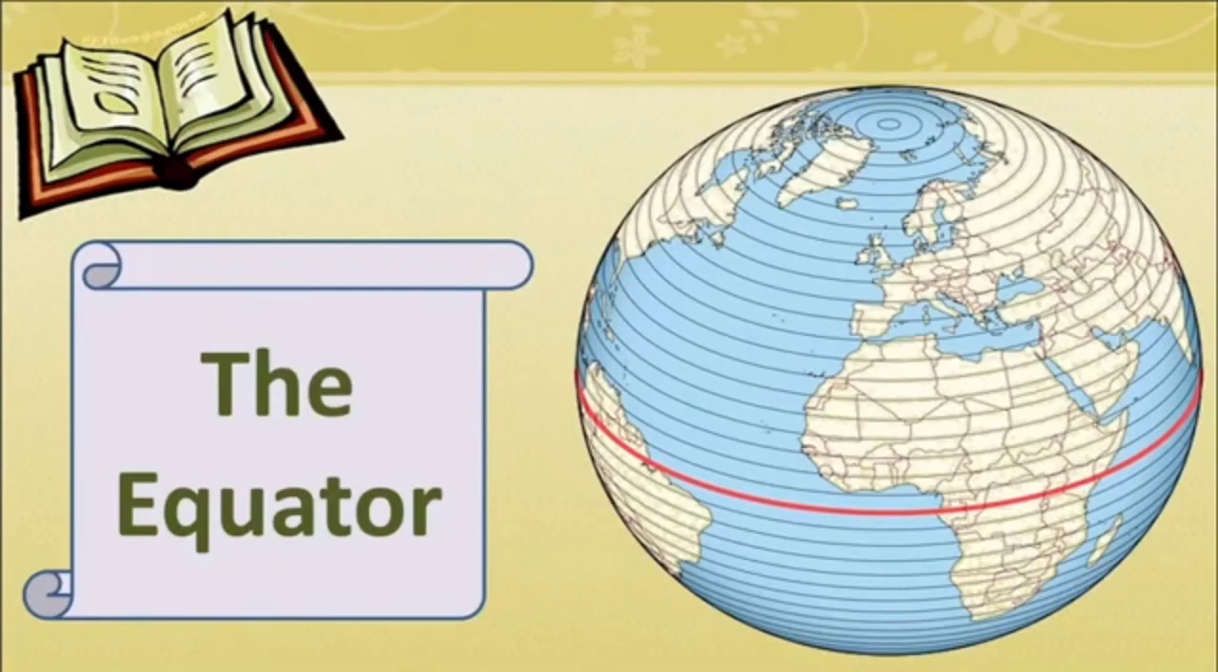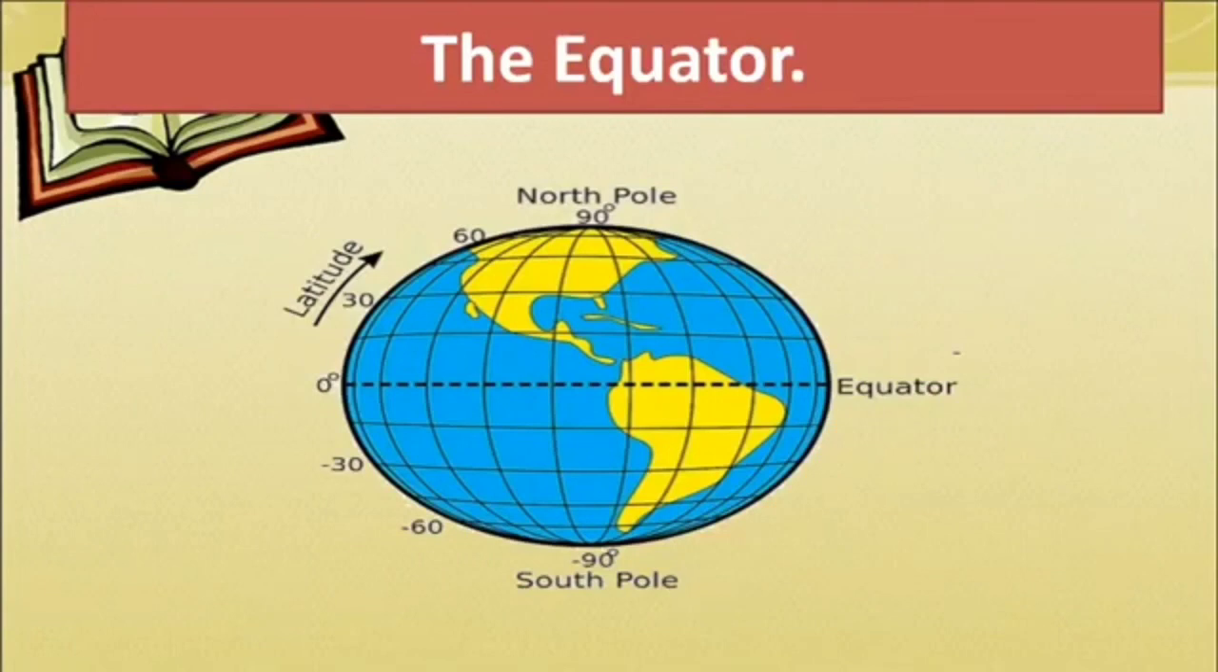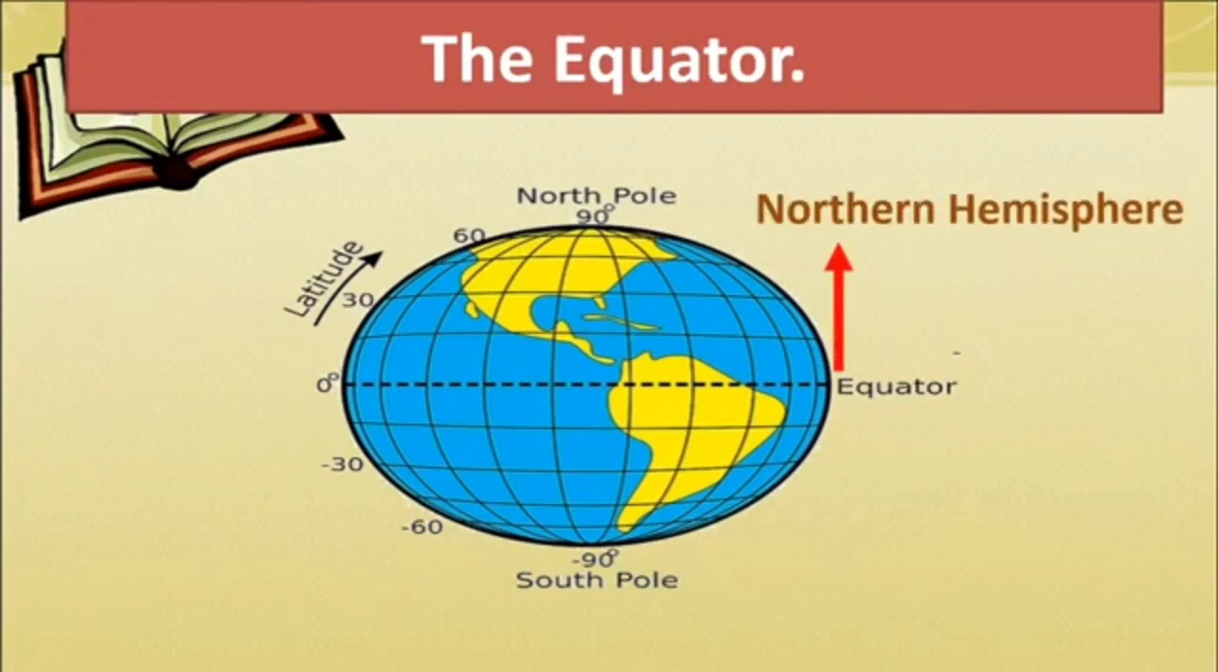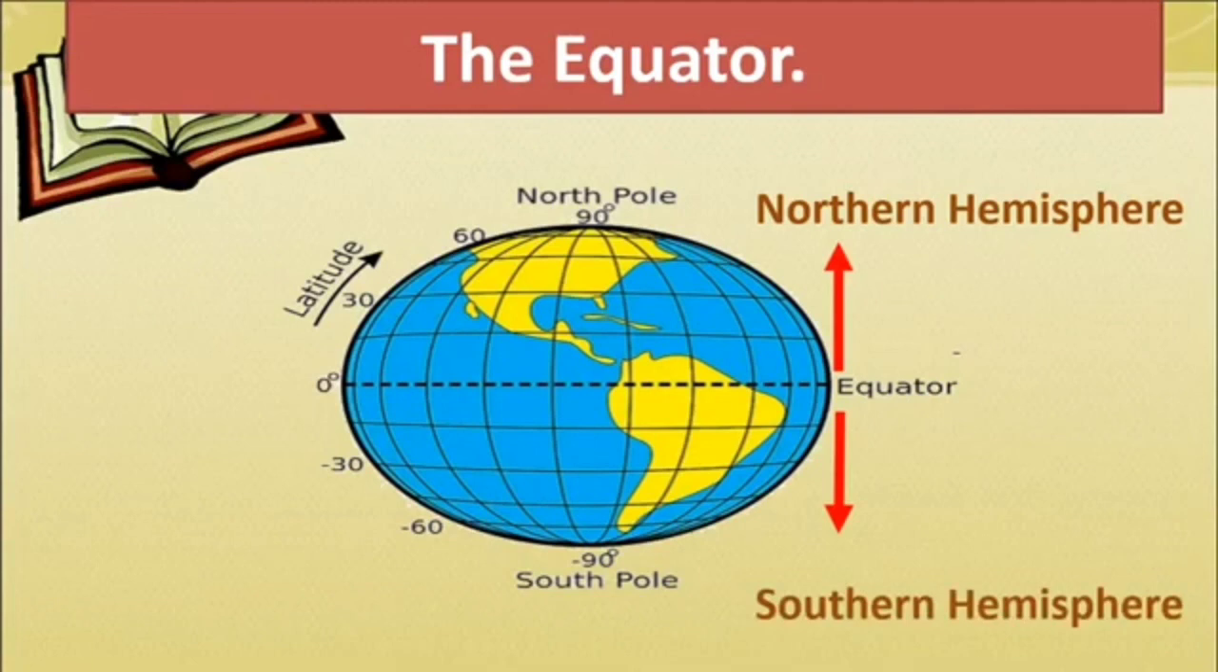Okay, children, see, and this is the most important of all latitudes. It is called the equator. Okay, see here, this is the equator. So whichever parts of the earth or the globe are above the equator are called the northern hemisphere, and all the parts below the equator are called the southern hemisphere. Alright, so this is about the latitudes. The horizontal lines are called latitudes, and the most important latitude of all is the equator. Then we have the North Pole, which is the 90-degree latitude.